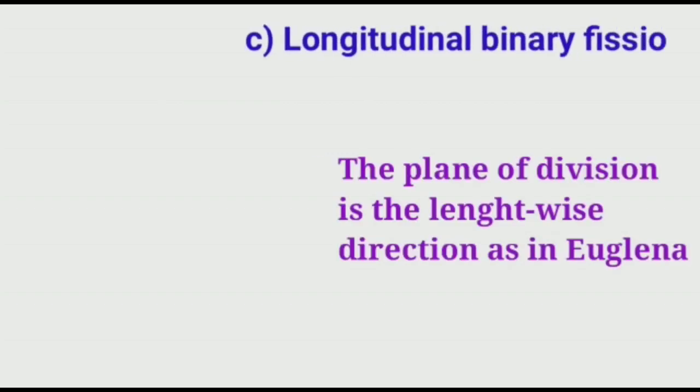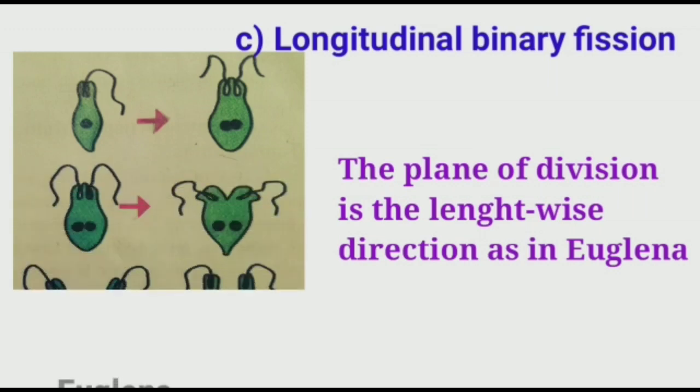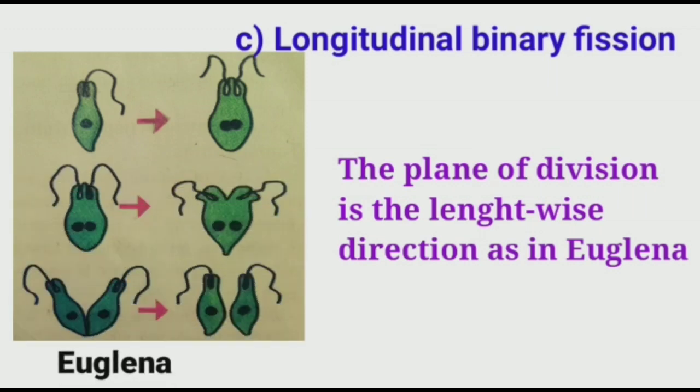The third subtype of binary fission is longitudinal binary fission. Longitudinal binary fission occurs in euglena. The plane of division is in the longitudinal direction in euglena. You can observe the binary fission in euglena in the diagram.